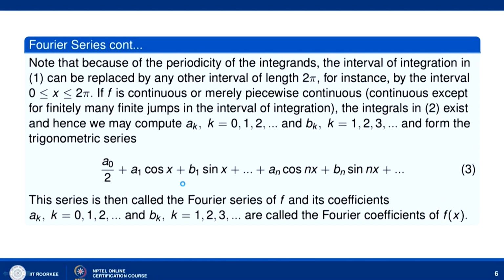So, because of the periodicity of the integrand, the interval of integration can be replaced by any other interval of length 2 pi, for instance by the interval 0 less than or equal to x less than or equal to 2 pi.